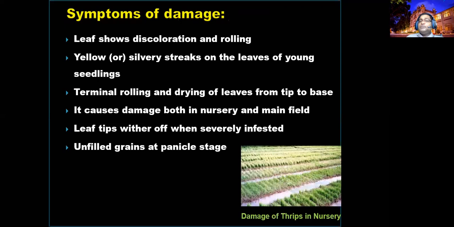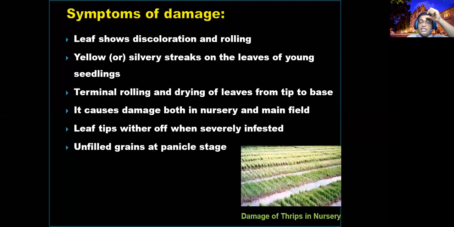What symptoms can you expect? The leaf shows discoloration and rolling. In the dew time you can expect more incidence of white tips in the paddy fields. Our farmers in Tamil call it panipuchi, because with dew in the morning and dry conditions in the day, you can expect yellowish marring and rolling of leaves.